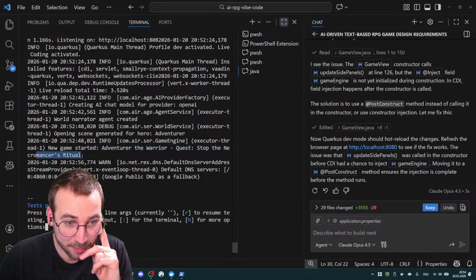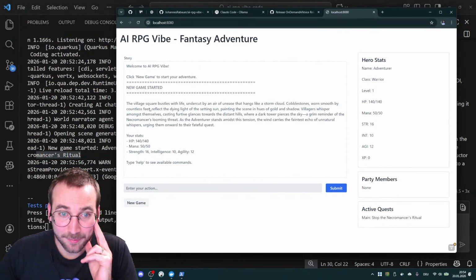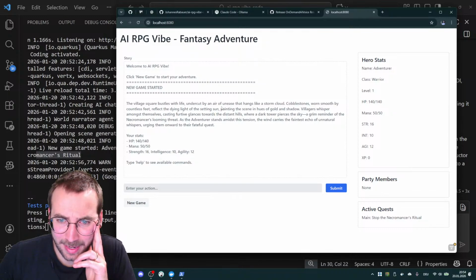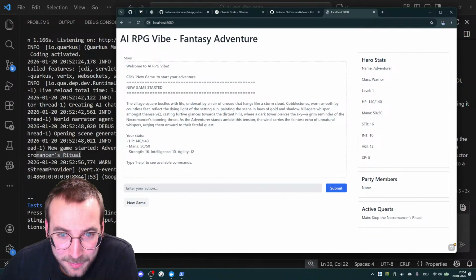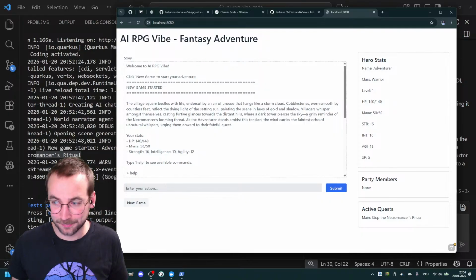Quest, stop the necromancer's ritual. Okay, the village square bustles with life, undercut by an air of unease that hangs like a storm cloud. I like it. Cobblestones worn smooth by countless feet as the adventurer stands amid the tension. Help! Help!